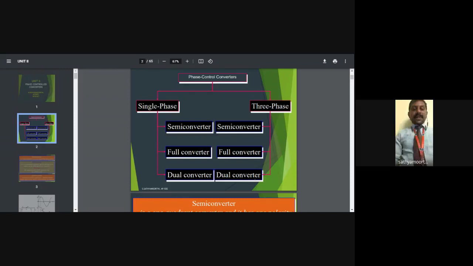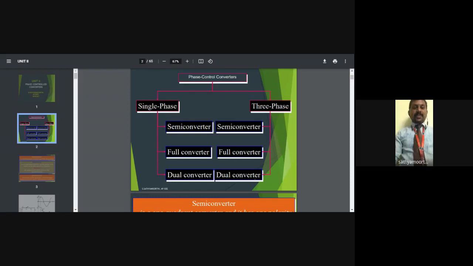Phase controlled converters are applied based on the power supply: first single phase power supply, then three phase.